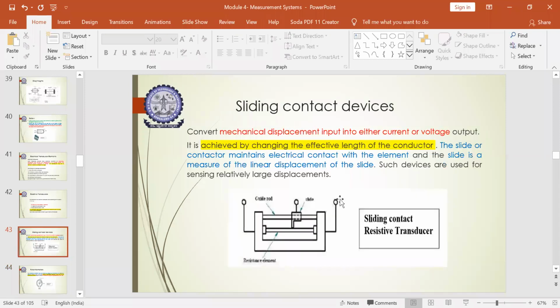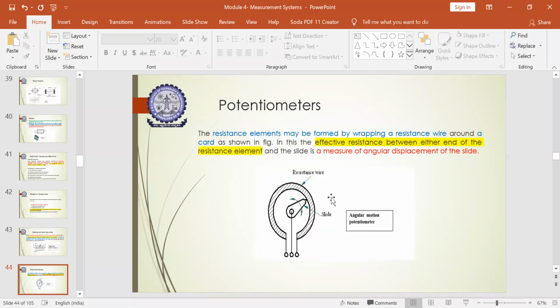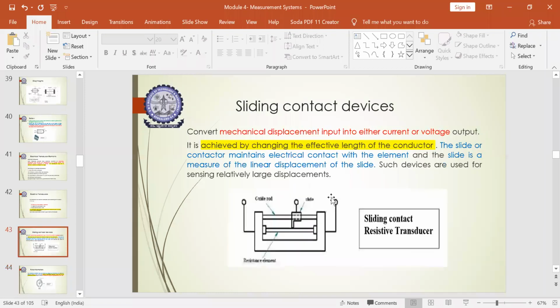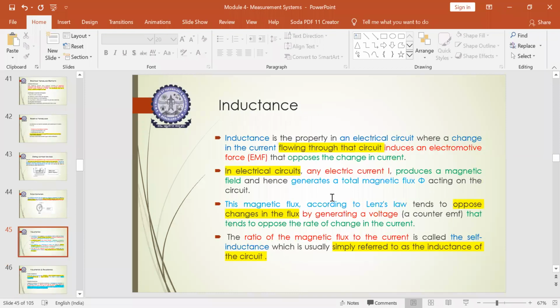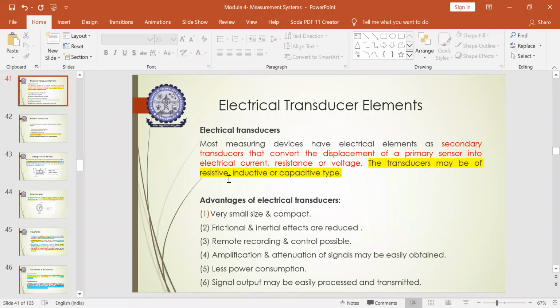Previously you could get only linear displacements, whereas the potentiometer will serve you in getting angular displacement. This is the difference between the sliding contact device of a resistive transducer and a potentiometer. One is for linear and the other one is for angular displacement conversion. And then you should know what is meant by inductance, because you have different categories. It could be resistive, it could be inductive, or it could be capacitive.